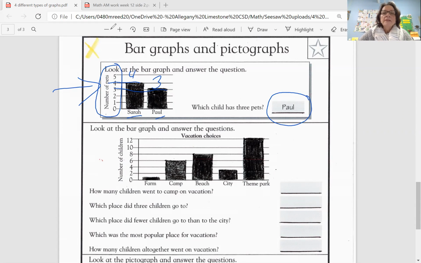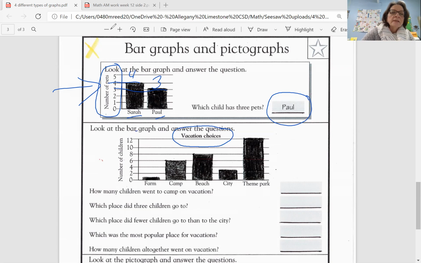All right, so knowing now what we know about reading a bar graph, we're gonna read the next bar graph and just answer 5 simple questions about it, all right? It says, look at the bar graph and answer the questions. So let's make sure we know what the bar graph is about. So let's read it a little bit before we answer the questions. So this bar graph, the title is called Vacation Choices. So these are different choices of vacations, most popular vacations.